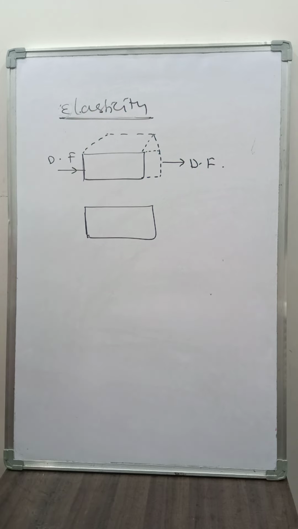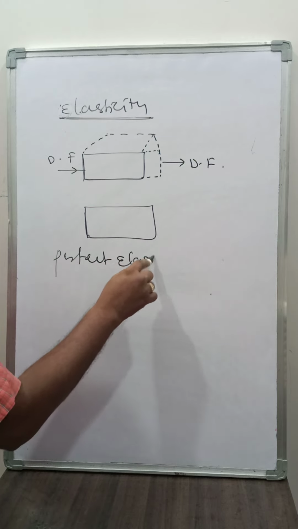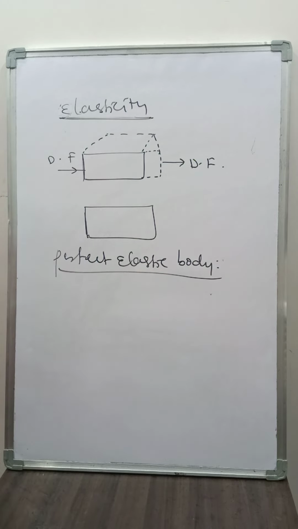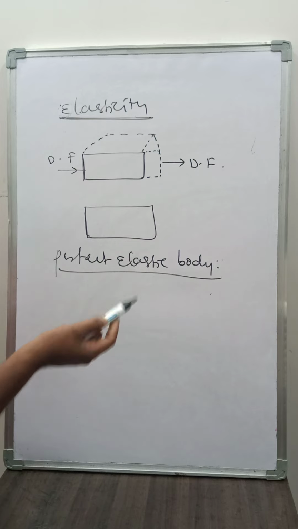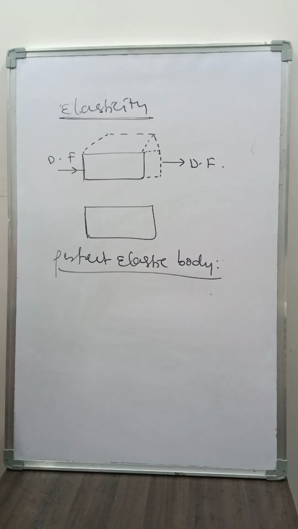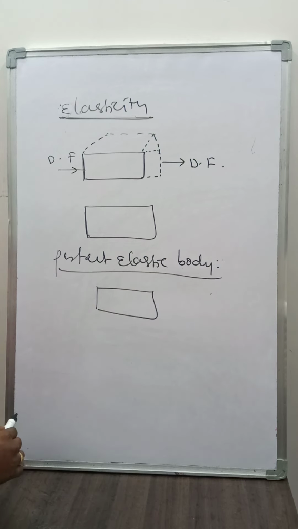And next we have perfect elastic body. Perfect elastic body means whenever we give a deforming force, the body changes its shape or size, and after the removal of the deforming force, the body regains its original position.